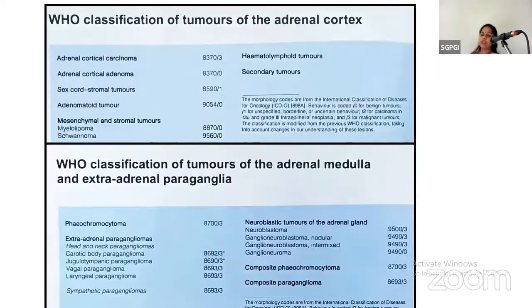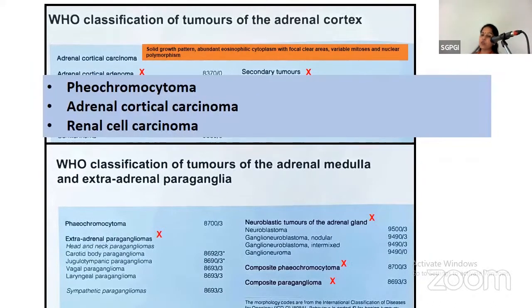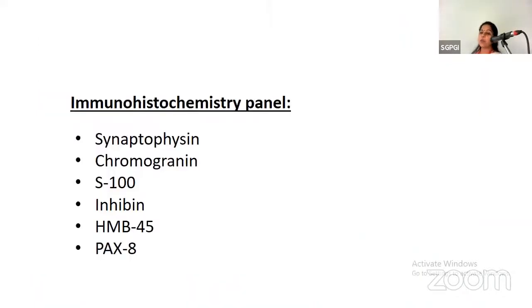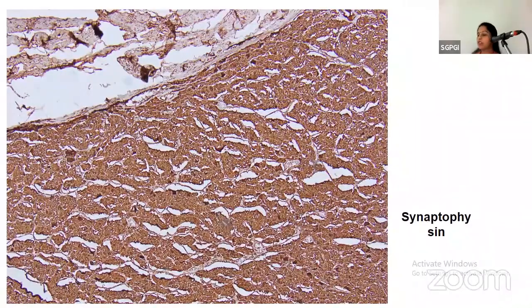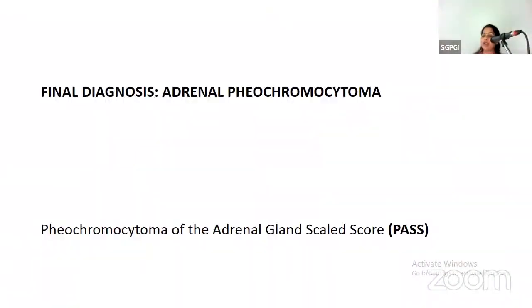According to WHO classification, with this type of morphology, we had the differential of pheochromocytoma, adrenal cortical carcinoma, and renal cell carcinoma. So for this, we performed the immunohistochemical panel for synaptophysin, chromogranin, S100, inhibin, HMB45, and PAX8. The tumor was beautifully positive for synaptophysin and chromogranin. Other markers were negative. So the final diagnosis was given as adrenal pheochromocytoma.